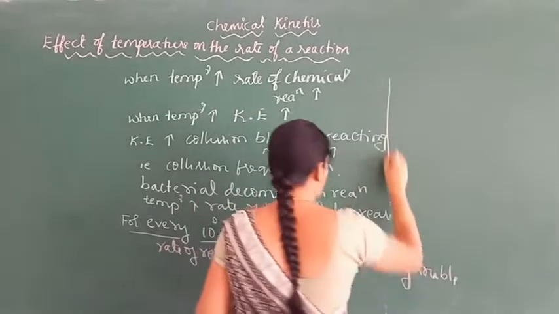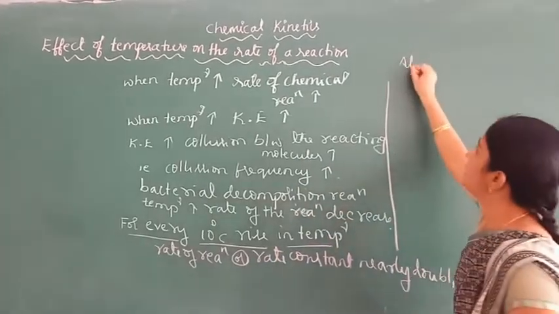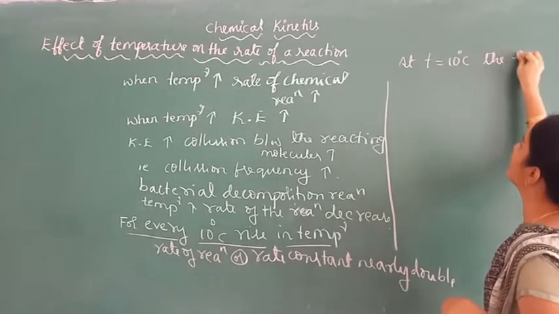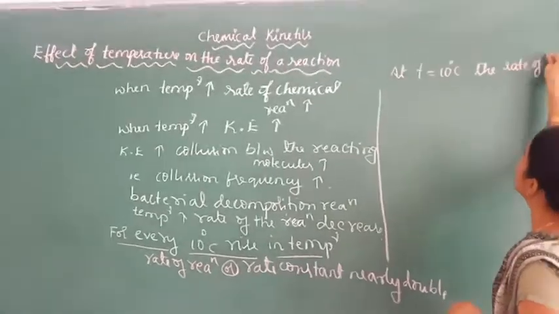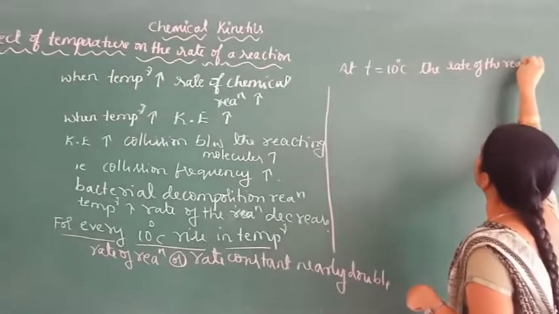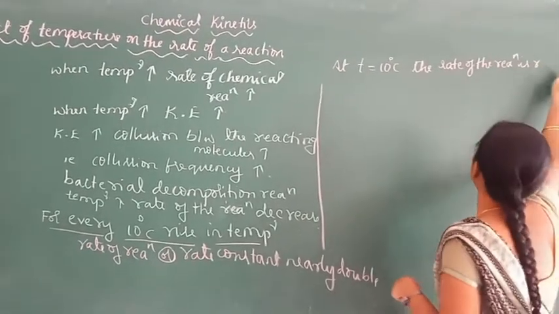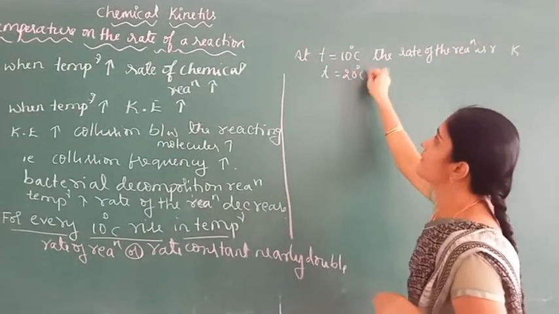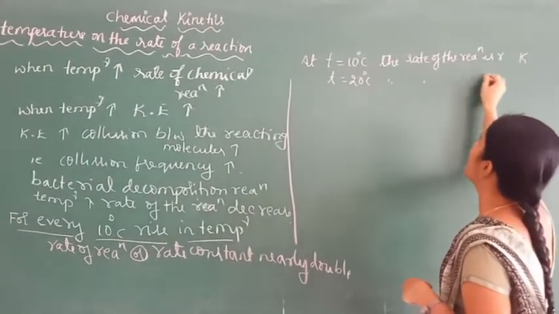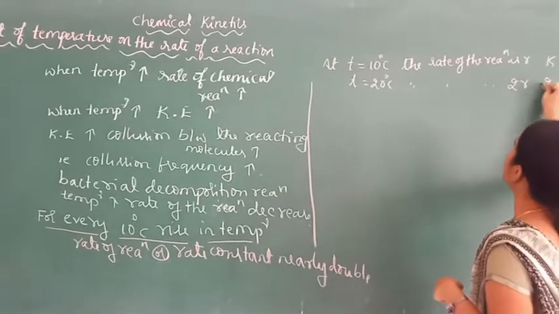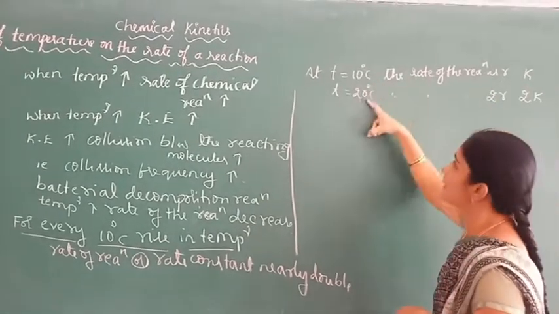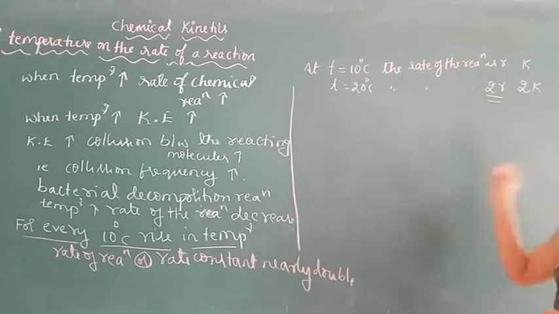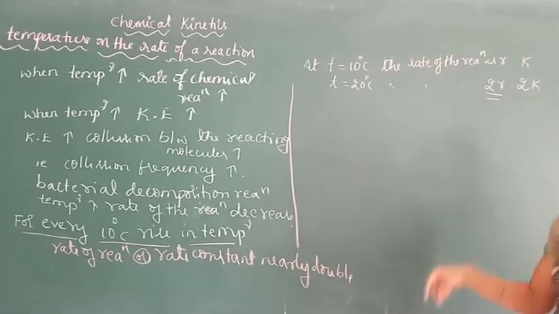For example, at T equals 10 degrees Celsius, the rate of the reaction is R and its rate constant is K. At T equals 20 degrees Celsius, the rate of the reaction is 2R and the rate constant is 2K. For every 10 degree rise in temperature, the rate of the reaction or rate constant nearly doubles.